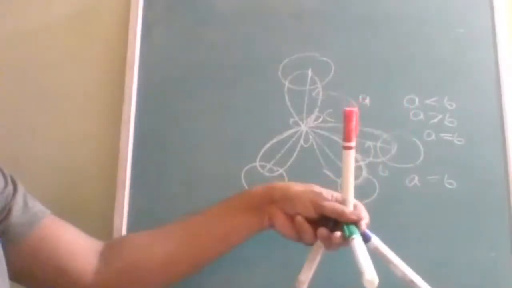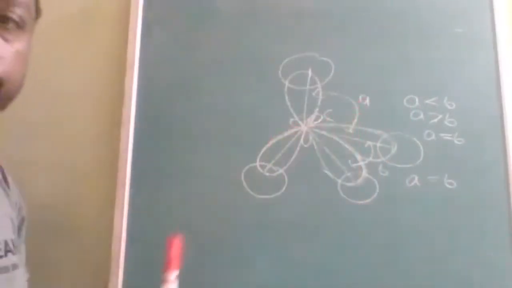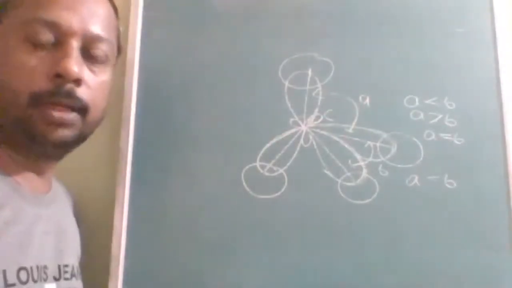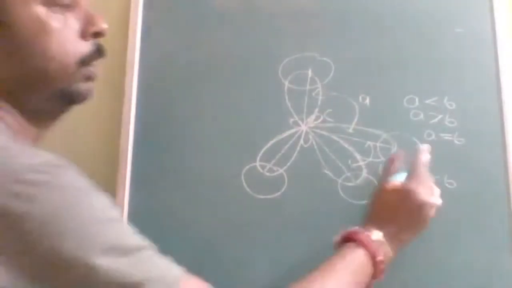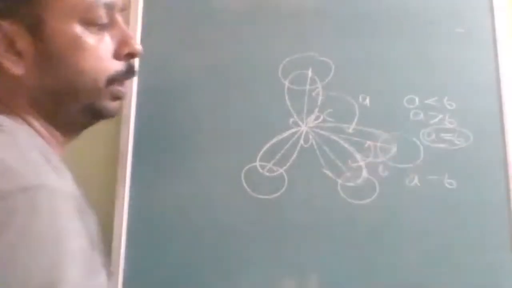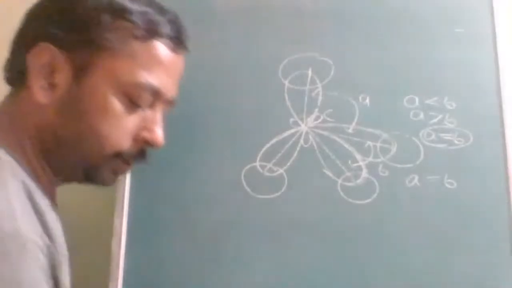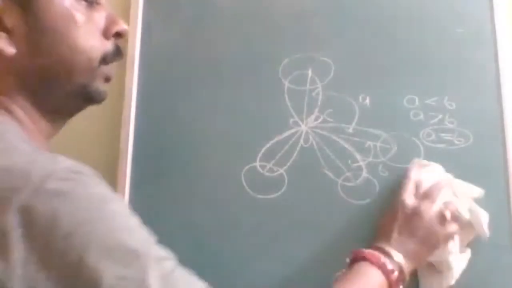Okay, all bond angles will be the same. Is this clear? This is one of the questions where you require a three-dimensional view. So the correct answer is what? A is equal to B. This is the first question, so that's why learn with very basic things.